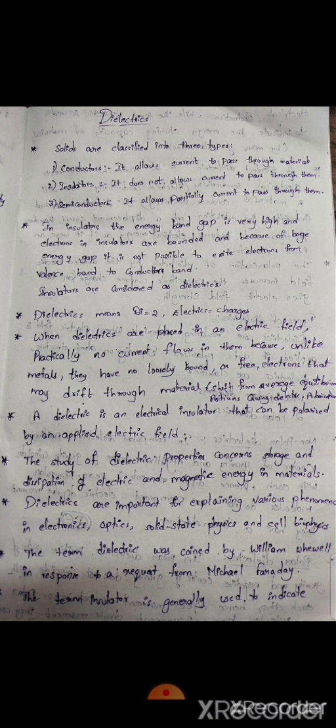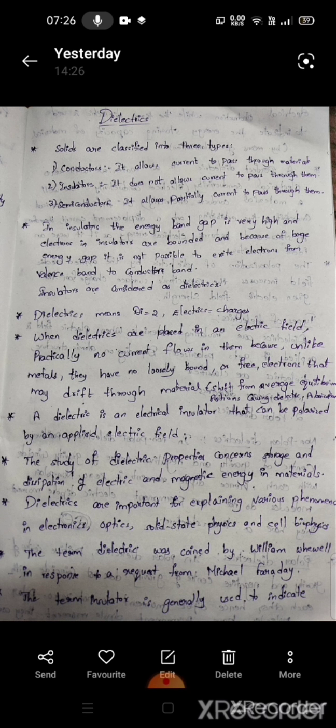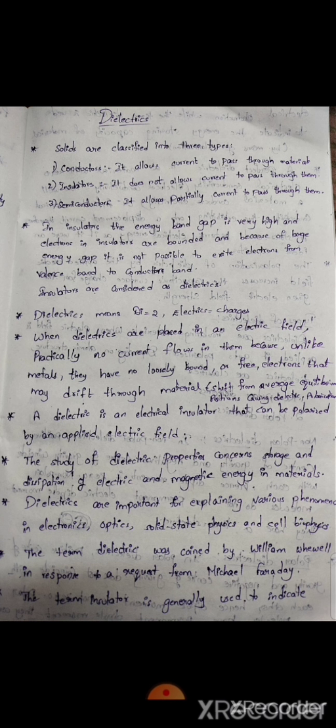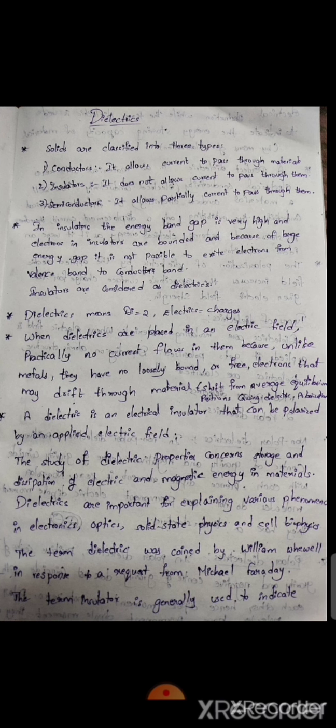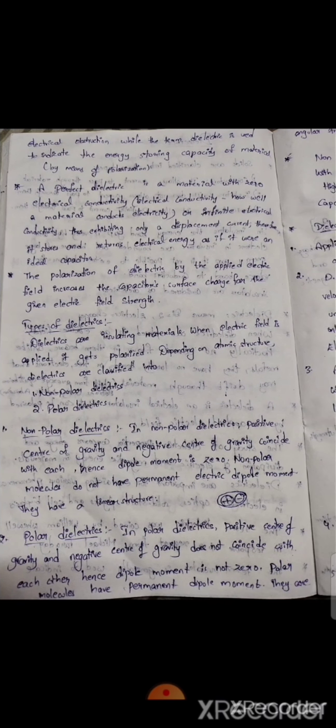When dielectrics are placed in an electric field, practically no current flows through them. Unlike metals, they have no loosely bound or free electrons that may drift through the material, but shift from average equilibrium positions, causing dielectric polarization. Dielectrics are important for explaining various phenomena in electronics. The term dielectric was coined by William Whewell in response to requests from Michael Faraday. The term insulator is generally used to indicate electrical obstruction, while the term dielectric is used to indicate the energy storing capacity of a material by means of polarization.